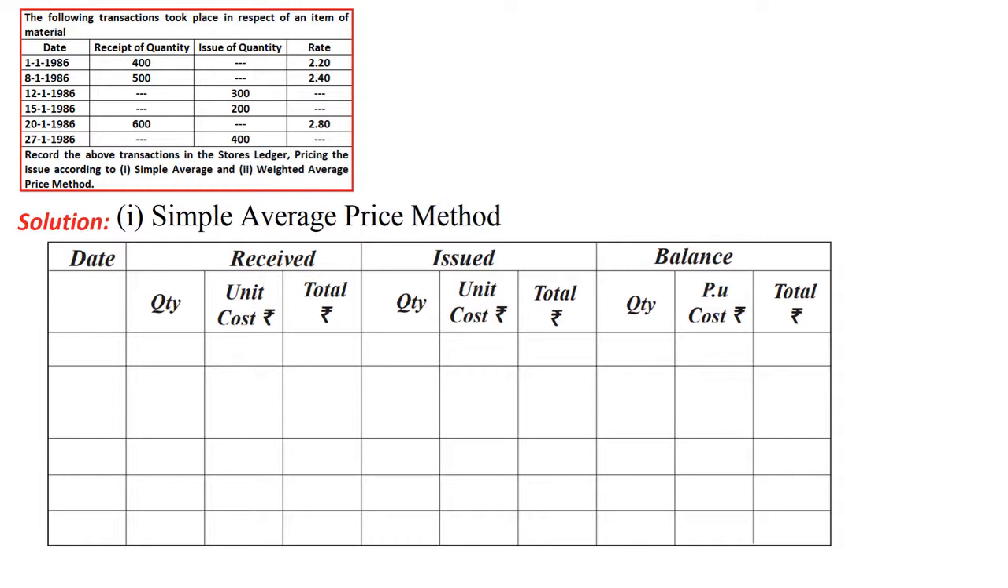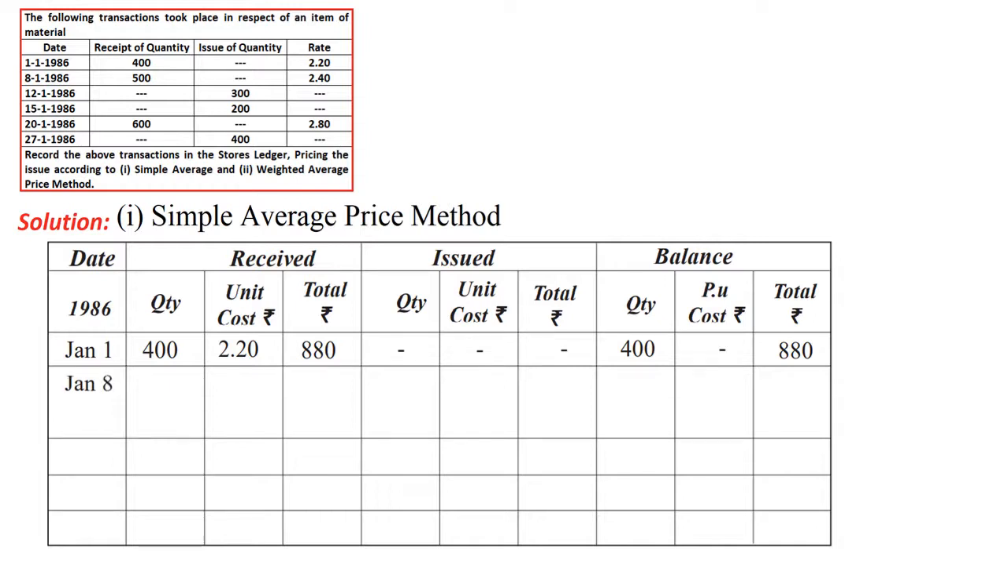What is the first date? The year is 1986, and the date is 1st January 1986. What is the quantity received? We have purchased 400 units, cost is 2.20, and the total comes to 880 rupees. We will not write anything in the issued column and directly go to the balance column and record the same way, 400. Cost per unit we don't record because we need to make a simple average while issuing the material. So we leave the cost per unit blank and the amount too. Some authors say that cost per unit can even be written, but better not to write it for better understanding.